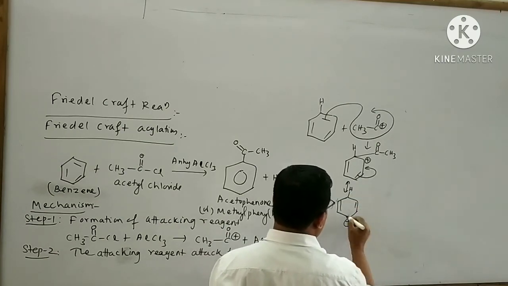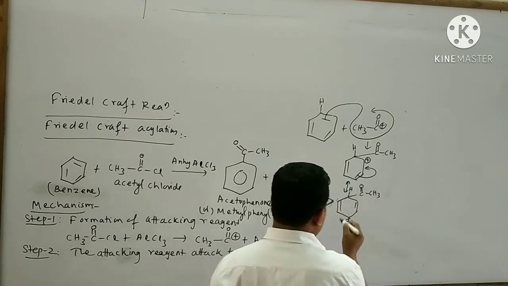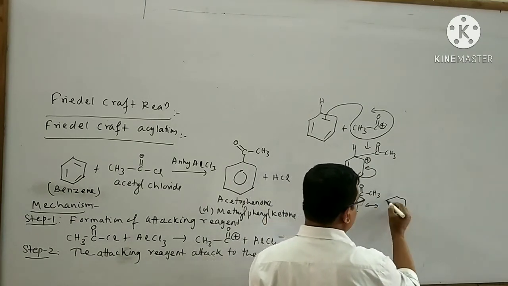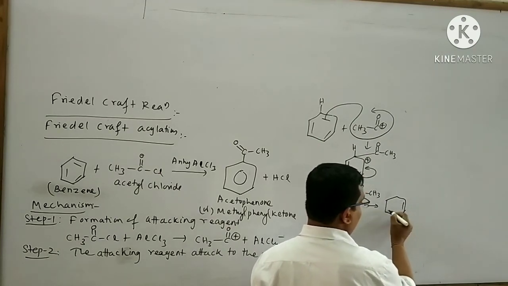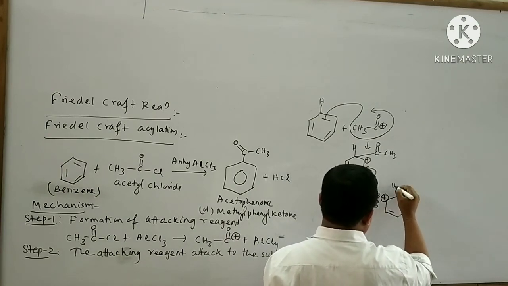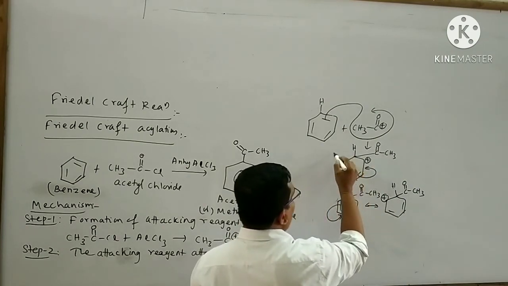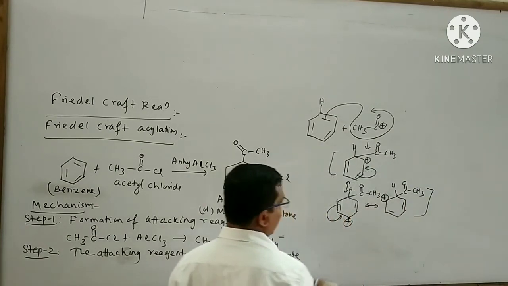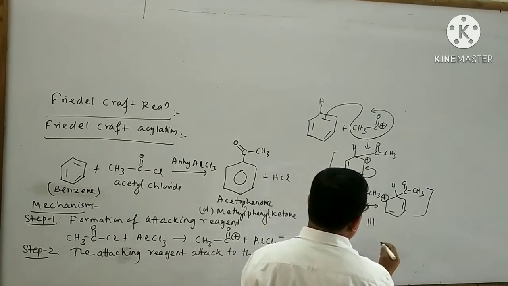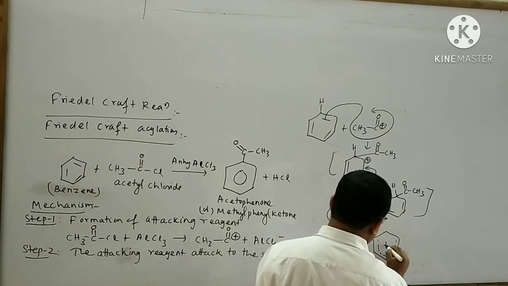Next resonance structure is drawn like this. Here a double bond, here also a double bond. These are the three resonance structures. With the help of the three resonance structures, I can draw the resonance hybrid structure like this. This is the resonance hybrid structure.